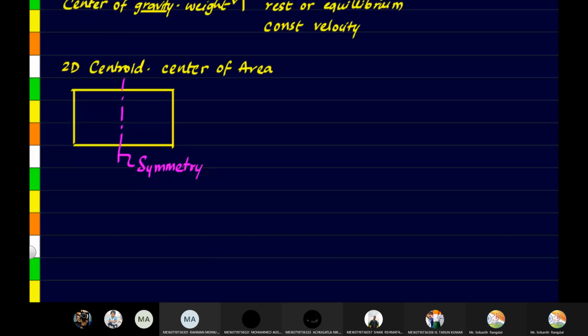So this is the line of symmetry here. The first rule of centroid is if there is a line of symmetry, then the center of gravity will be on that line of symmetry. It will always be there on the line of symmetry. Or in 3D,